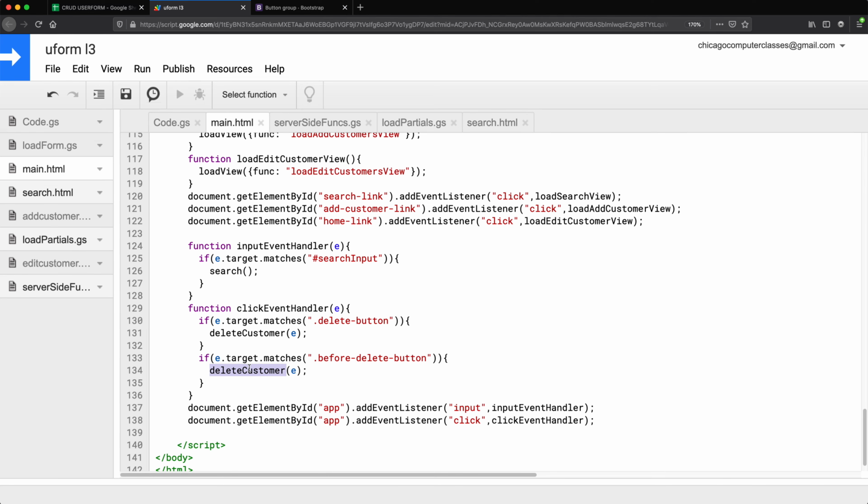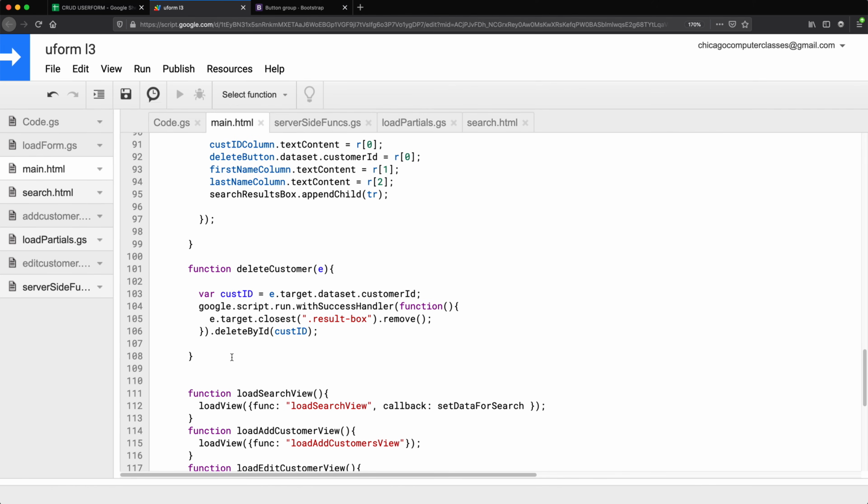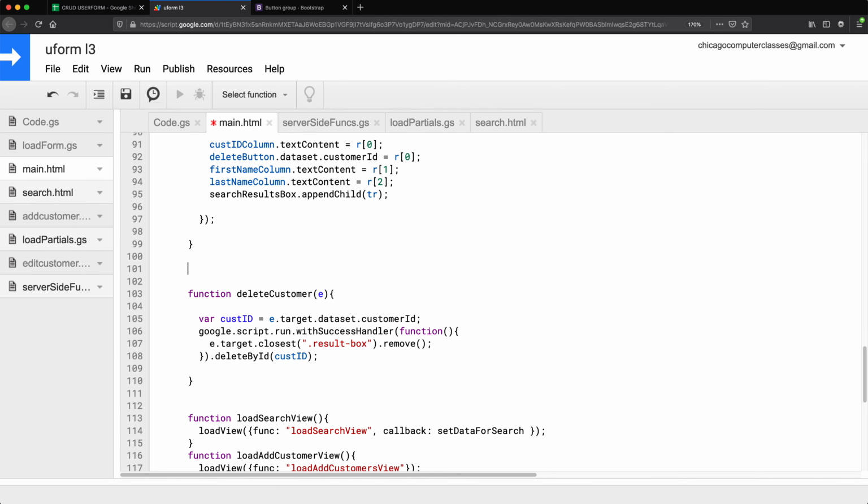We want to run a different function that says display confirmation delete, I guess, something like that. And again, we're going to pass that E to this. Now let's go and create this function. I'm going to put it next to this delete customer someplace.